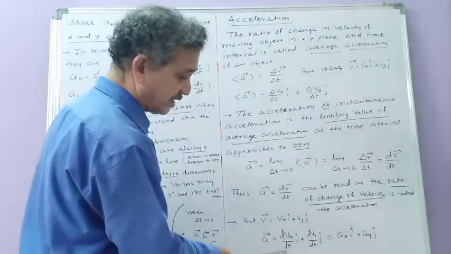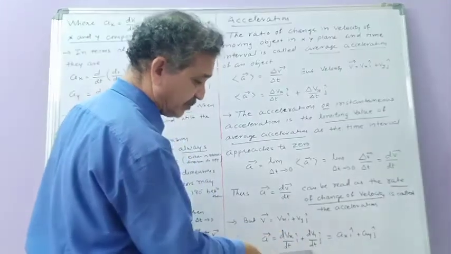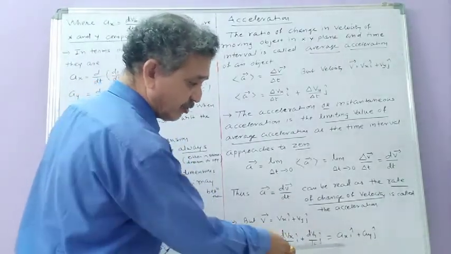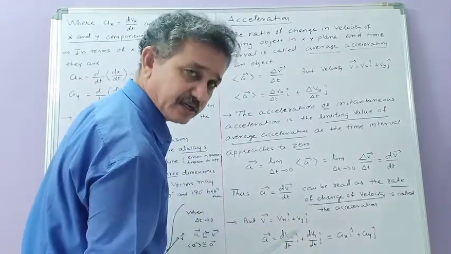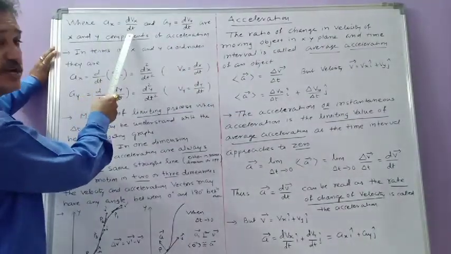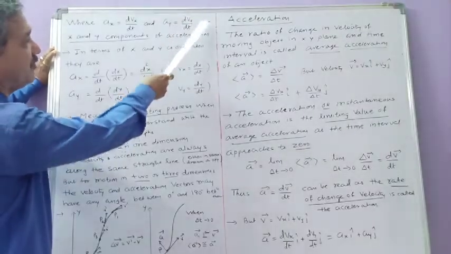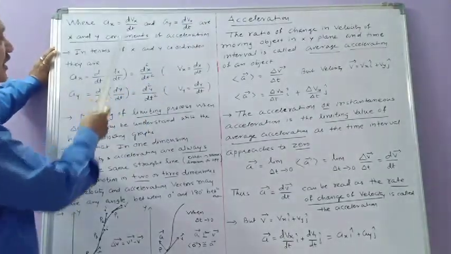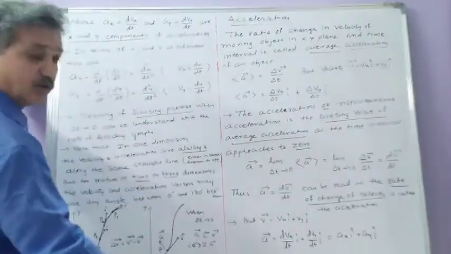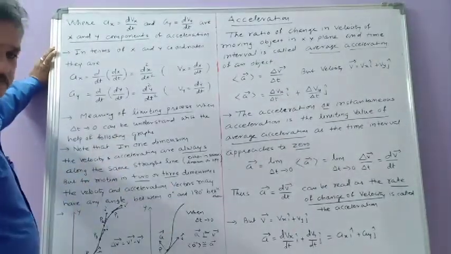So this can be replaced by ax, and this by ay. So instantaneous acceleration vector a equals ax i plus ay j. In short, ax equal to dvx by dt and ay equal to dvy by dt are known as the x and y components of acceleration along the x-axis and y-axis.